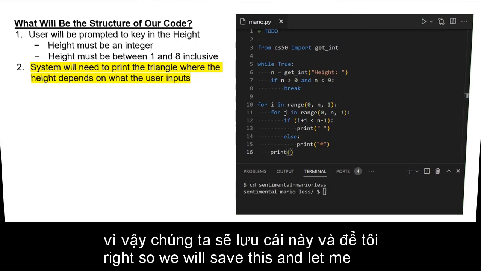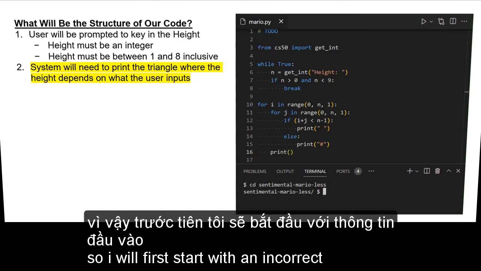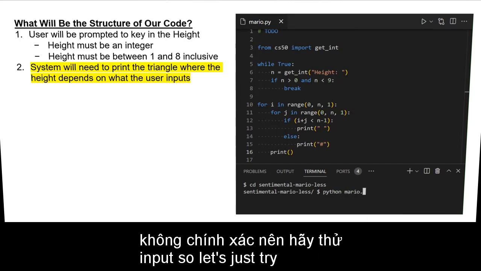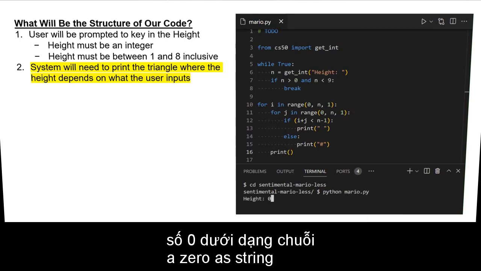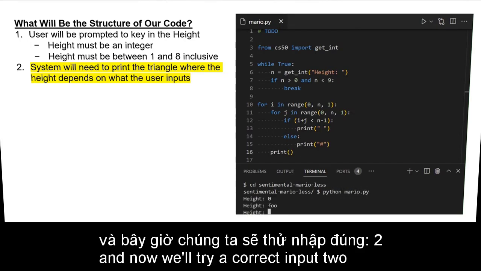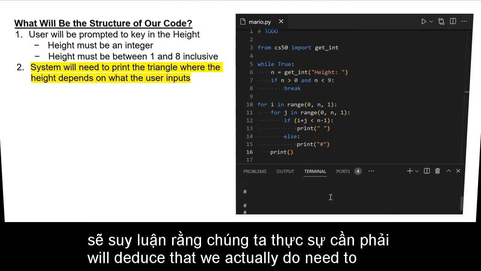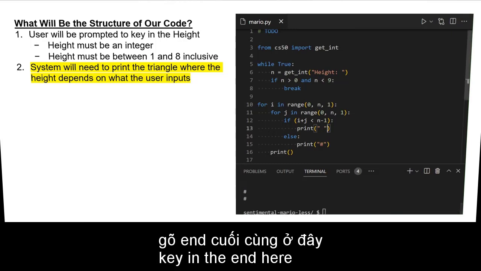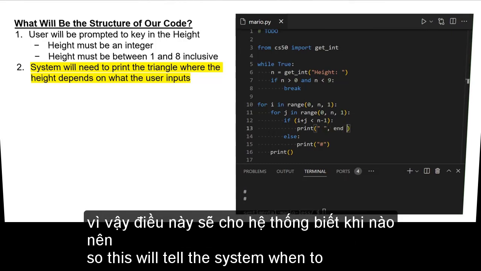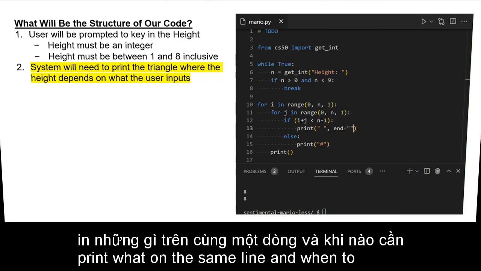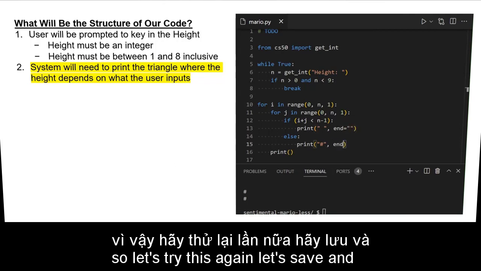Right, so we will save this and let me run it. I will first start with an incorrect input. Let's just try a 0, a string. And now we'll try a correct input, 2. You can see this is not quite the pyramid that we're looking for. So we deduce that we actually do need to key in the end here. This will tell the system when to print on the same line and when to print on the next line. So let's try this again. Let's save and we'll run it.